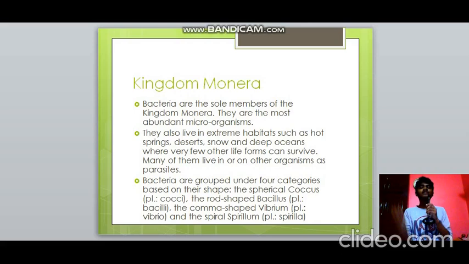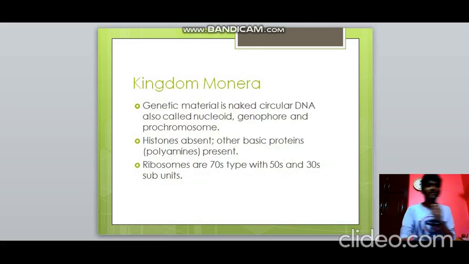Also, they can live as parasites, and based on their shape, they are divided into 4 types: the spherical coccus, the rod-shaped bacillus, the comma-shaped vibrio, and the spiral spirillum, as you can see in the diagram in the next slide.